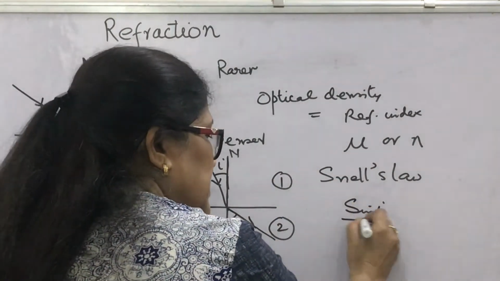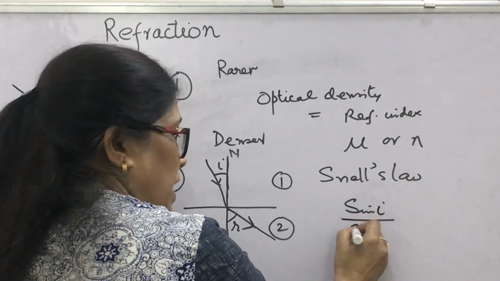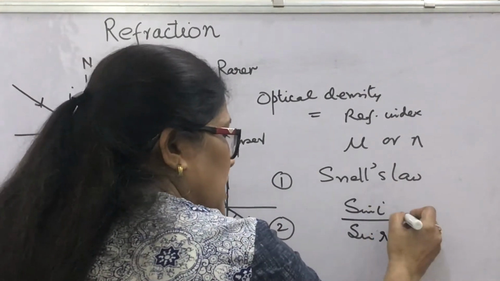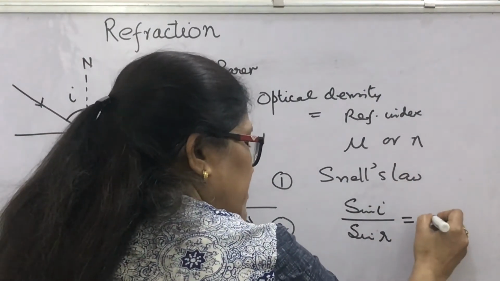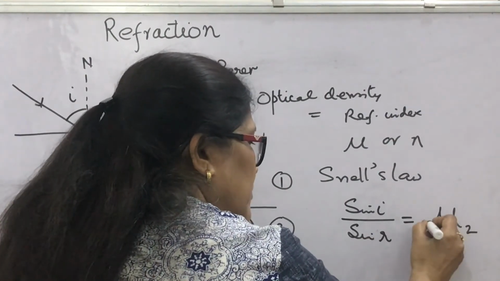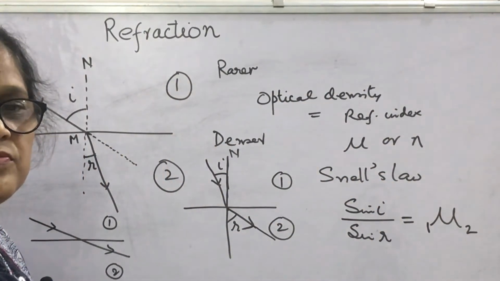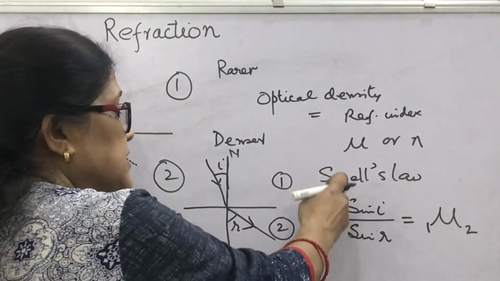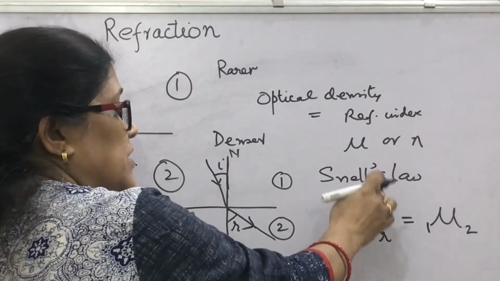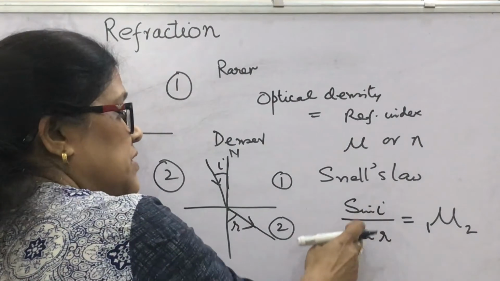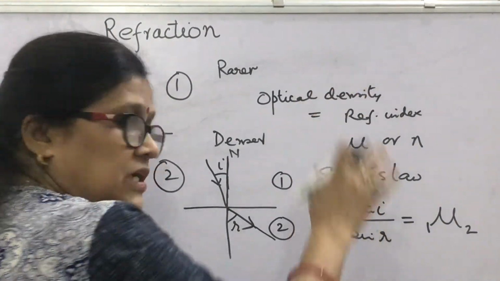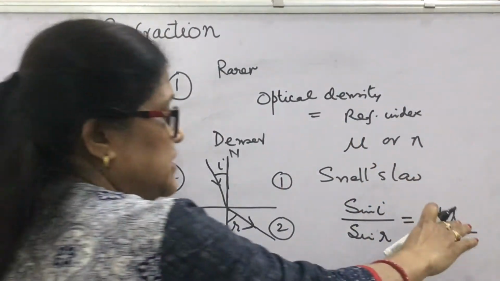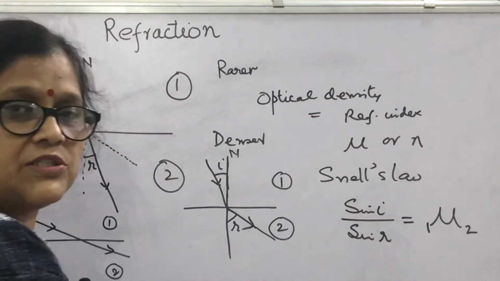Its ratio with sine of angle of refraction in the other medium is constant, and it is the refractive index of the second medium with respect to the first. How is Snell's law defined? When a light ray enters from one medium to another medium, the ratio of sine of angle of incidence to the sine of angle of refraction is a constant, and this constant is called the refractive index of the second medium with respect to the first.